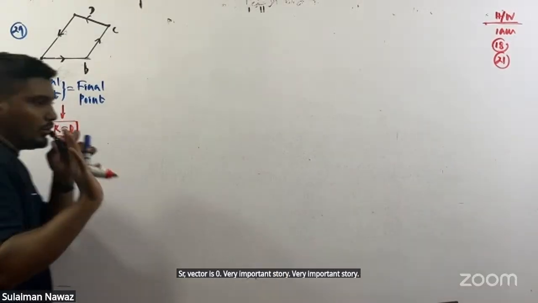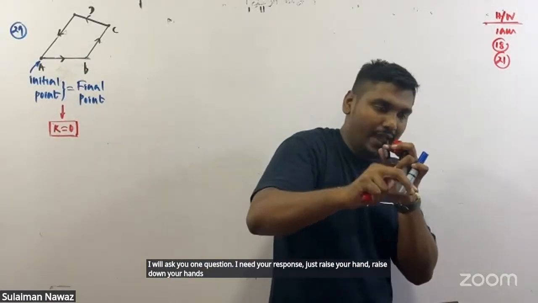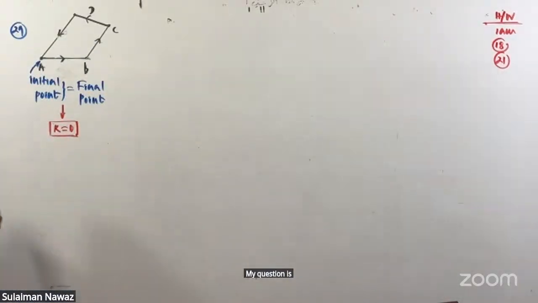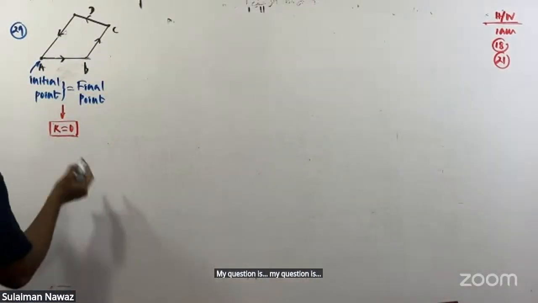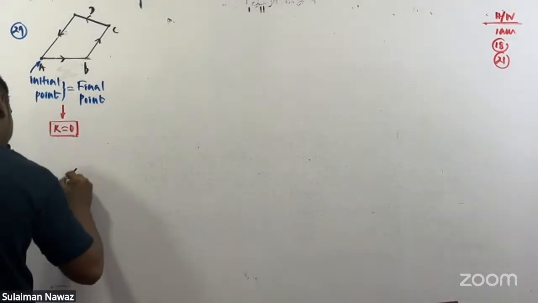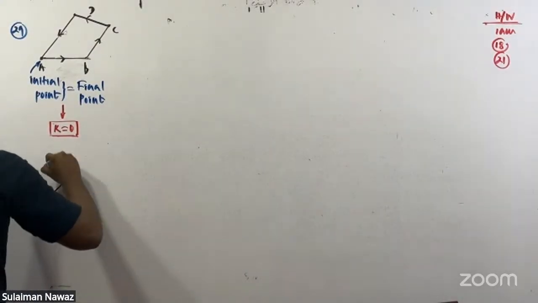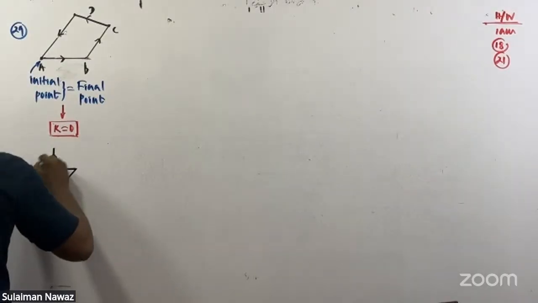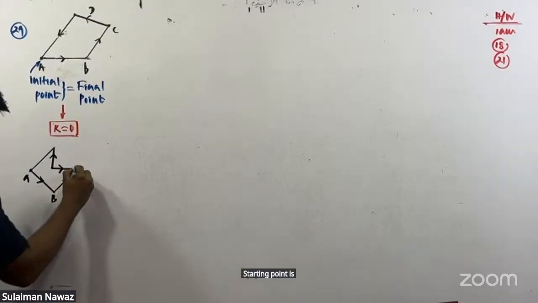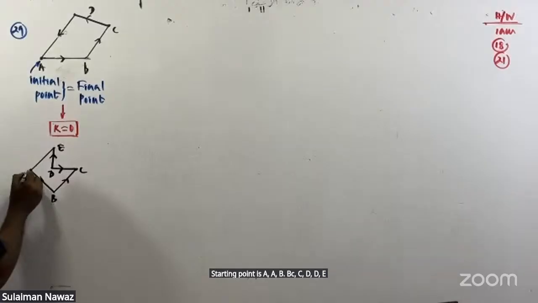I will ask you one question. I need your response. Just raise your hand, or if not, put your hands down. My question is, I will draw a vector system. Just carefully listen. Starting point is A, B, B, C, C, D, D, E.